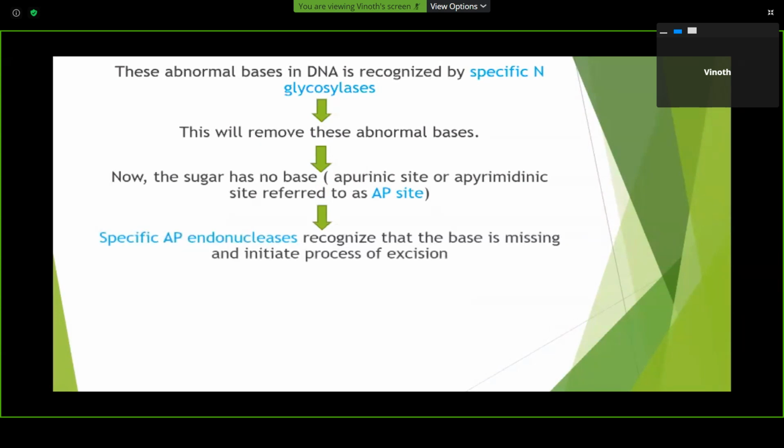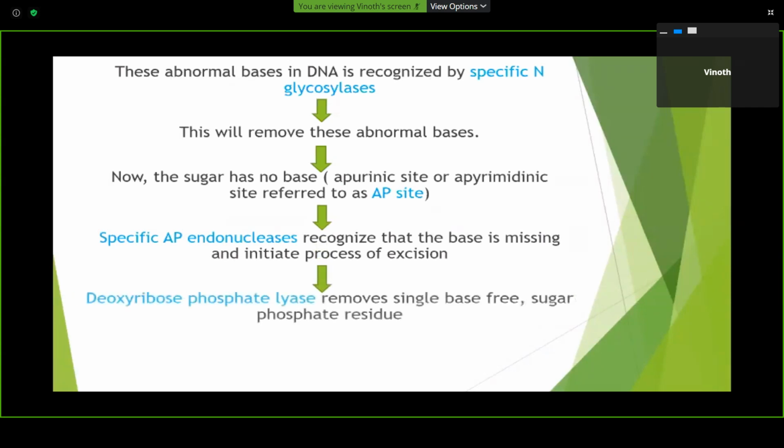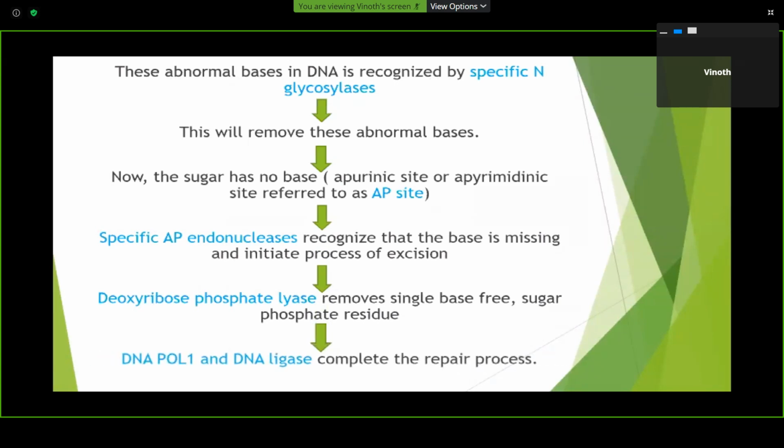So specific AP endonucleases recognize that the base is missing and initiate the process of excision. Deoxyribose phosphate lyase removes the single base-free sugar phosphate residue, and DNA polymerase 1 and DNA ligase complete the repair process by synthesizing a new strand and ligating the gap.